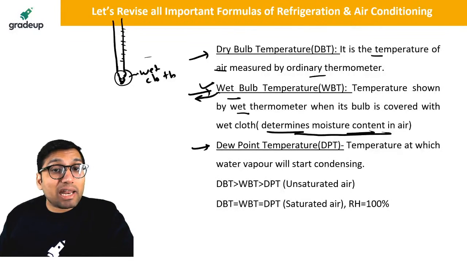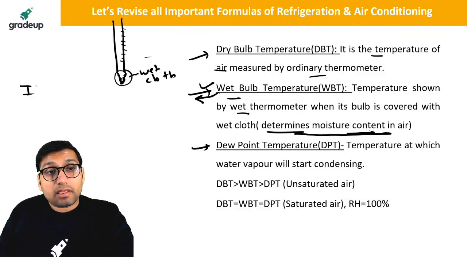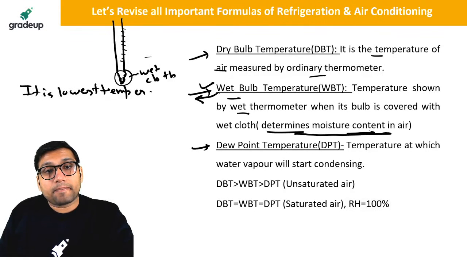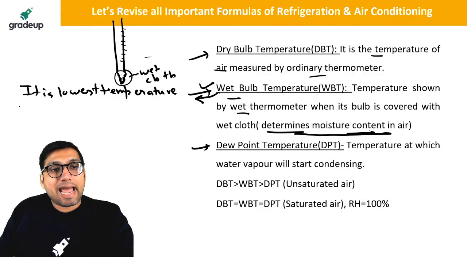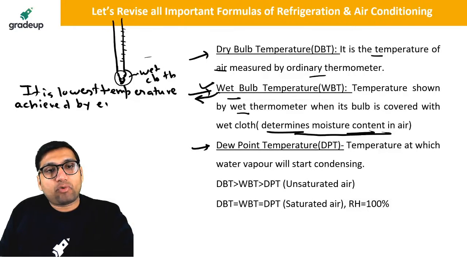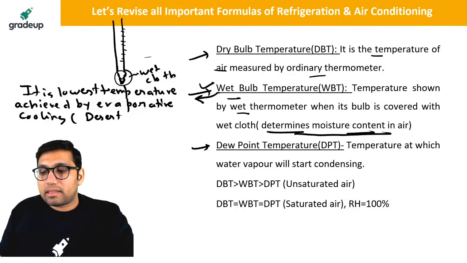It is also a very important temperature because it is the lowest temperature achieved by evaporative cooling. The lowest temperature achieved by evaporative cooling is called wet bulb temperature, like in a desert cooler and cooling tower.